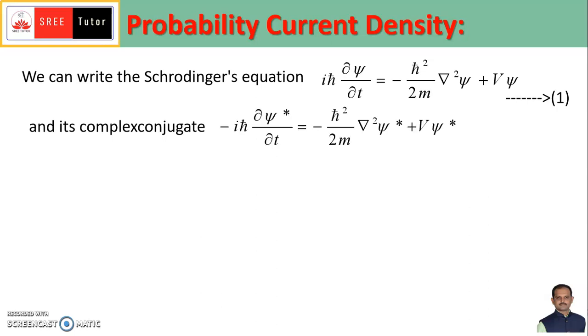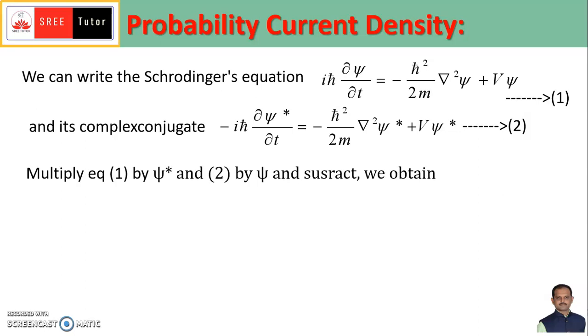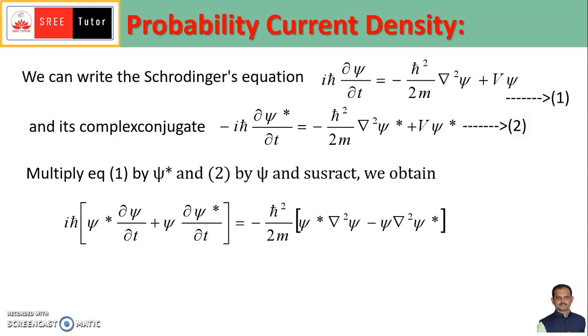Its complex conjugate is −iħ ∂ψ*/∂t = −ħ²/2m ∇²ψ* + Vψ*. We can call this equation number 2. Now, multiplying equation 1 by psi star and equation 2 by psi, we subtract 2 from 1, and we get the expression.